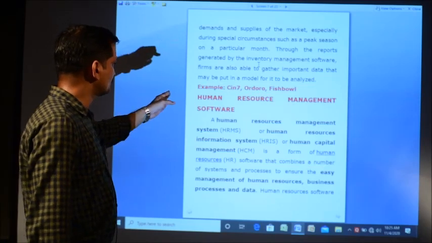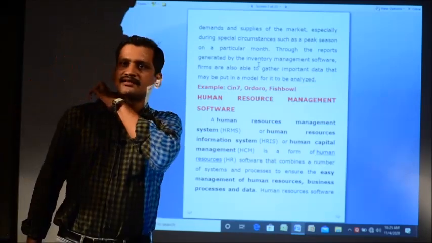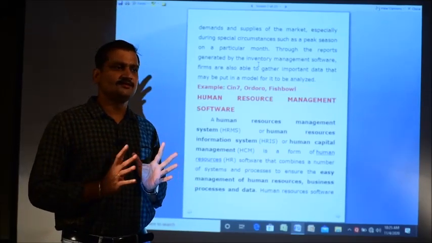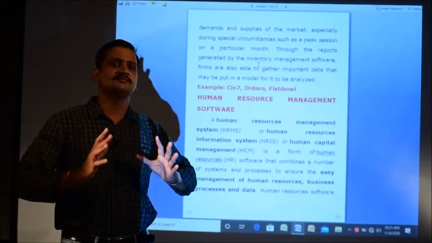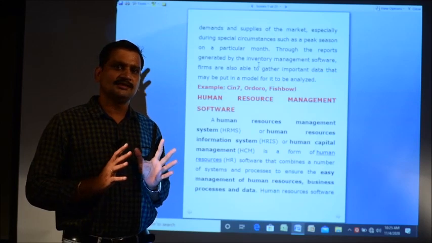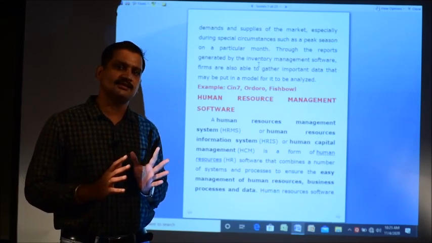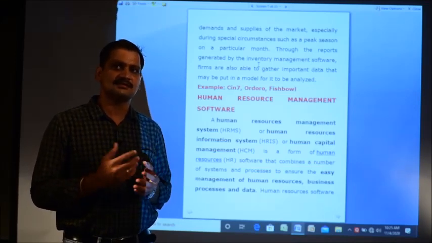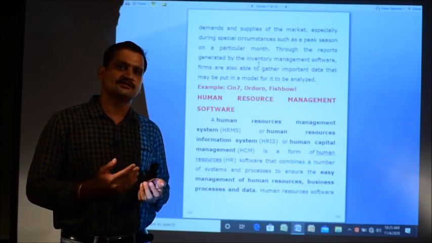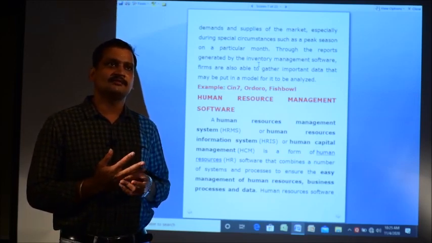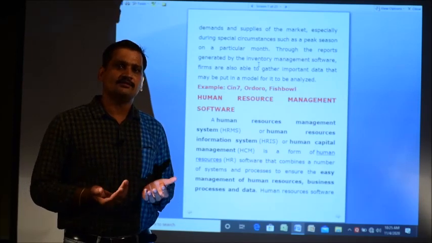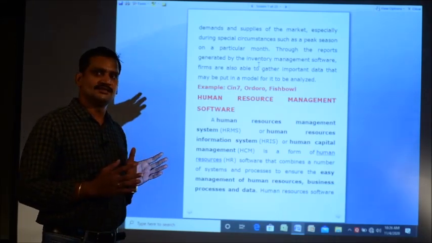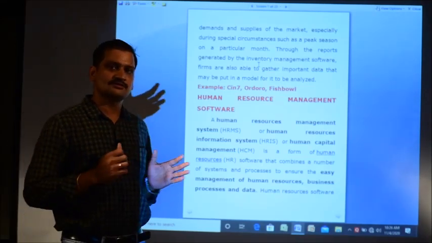Then comes the human resource management software. Human resource management, as the name suggests, means managing the human resources in an organization. Every organization has human resources, the employees. To maintain the records of the employees, starting from their number of present days to leaves, their salaries, their deductions, and calculation of work hours, all these things are maintained by using this software. That is why it is called human resource management software. It is basically used to manage the human resources of an organization.